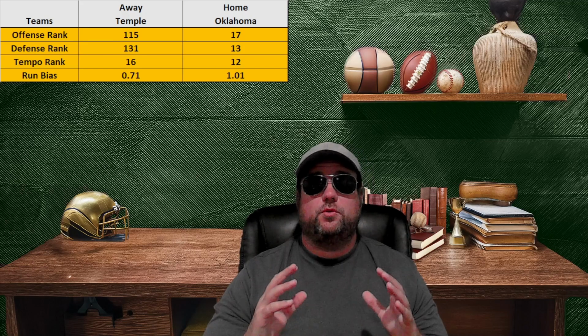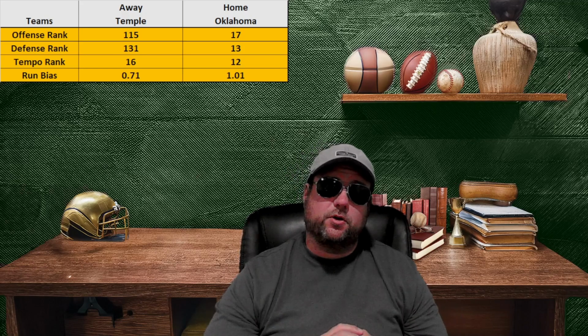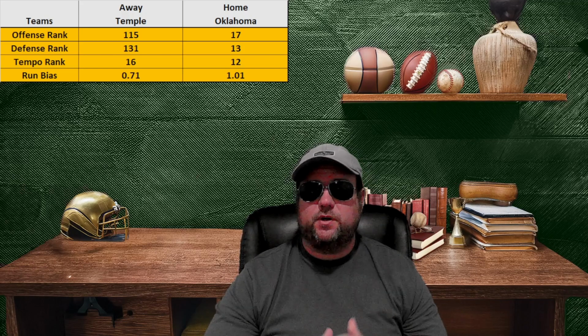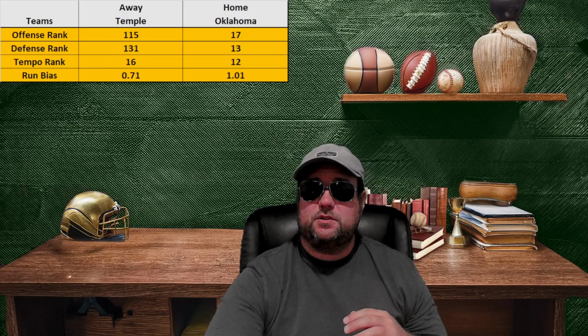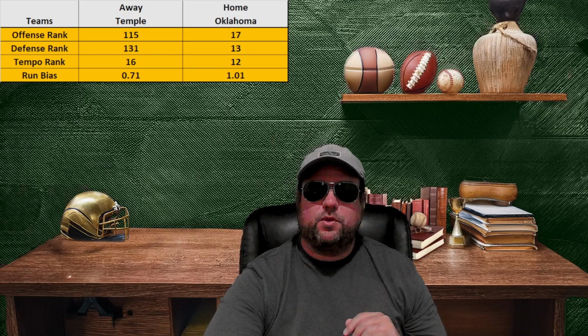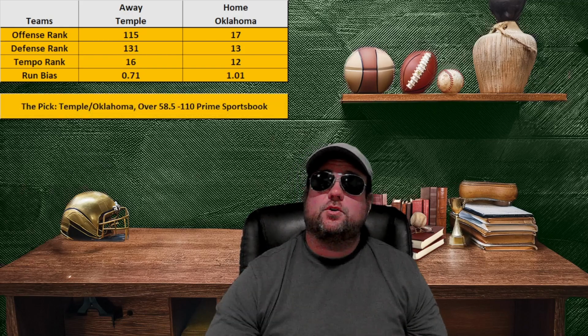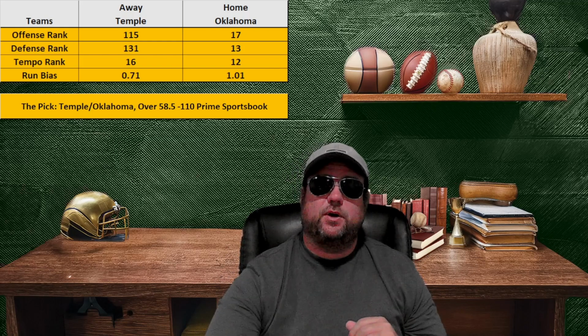Temple, however, plays very quickly. They also tend to throw the ball more than run the ball. Looking at Oklahoma, it's in the top 20 in both offense and defense. As well, they tend to be one of the fastest playing teams. They tend to be really split between runs and passes. With that in mind, I took Temple versus Oklahoma over 58.5, and I took that on Prime Sportsbooks.